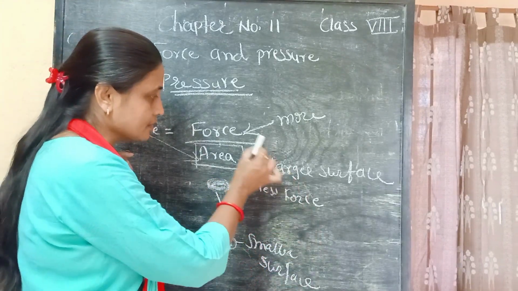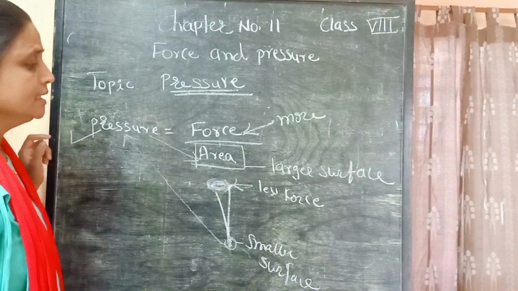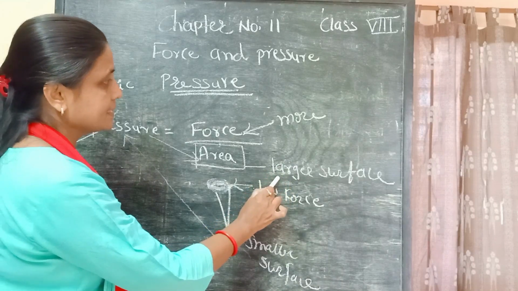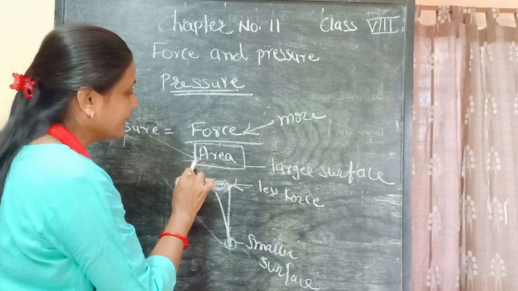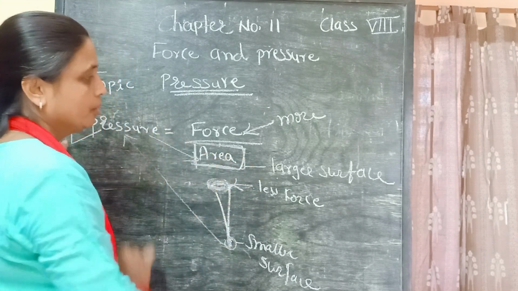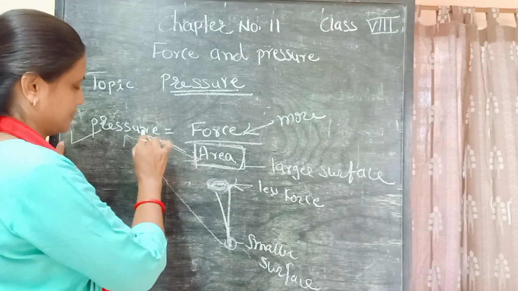Then what is the relation of all these terms with pressure? See, large surface area, then more pressure? No. Here area is the denominator, means large surface area, less pressure.